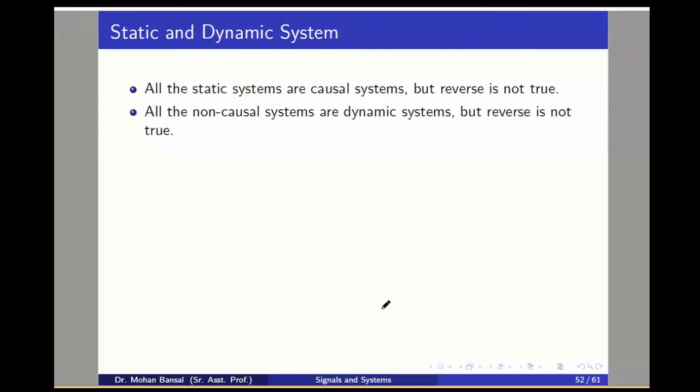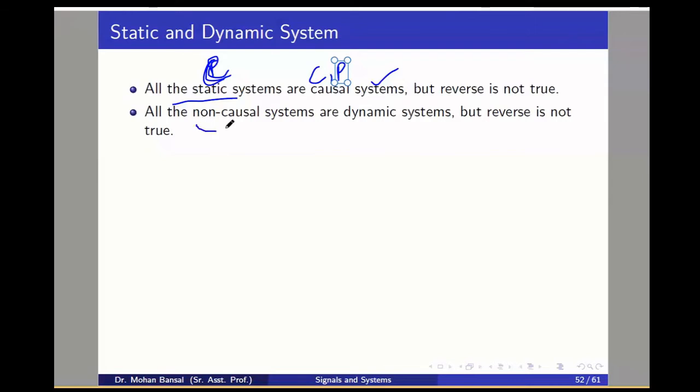Now the conclusion from causal and non-causal, static and dynamic systems. A causal system depends on the present, current and past value of the input signal. A static system depends only on the present value. So all static systems will be causal systems, but the reverse is not true. Sorry, P is the representation of present and past, C is the representation of the current value. So a static system depends on the current value only, and a causal system depends on the current and past value. So all static systems are causal systems.